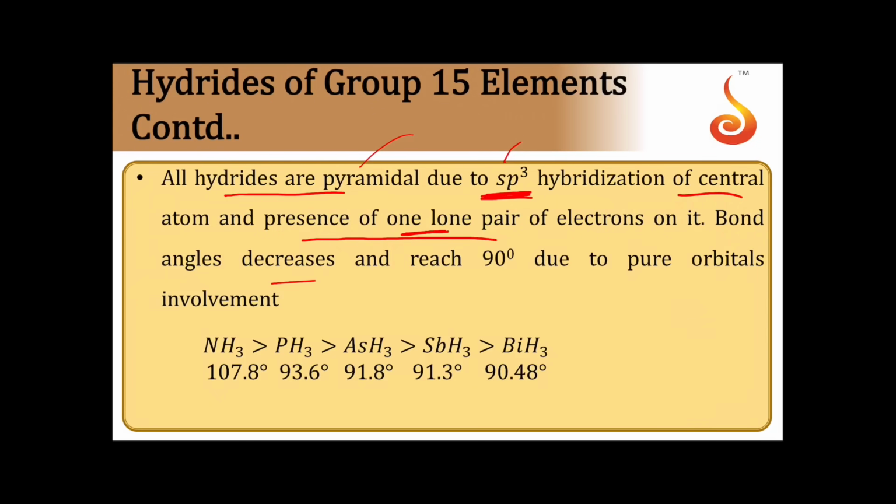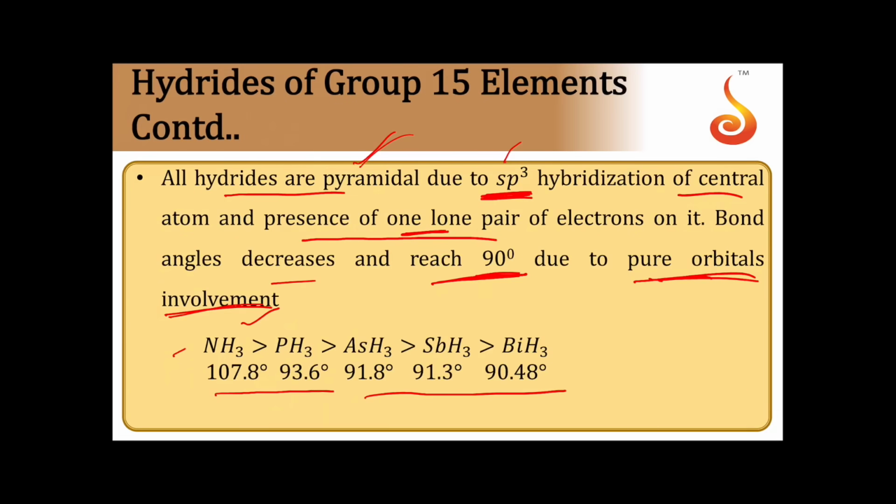The bond angles decrease and reach 90 degrees because pure orbitals start involving in bonding down the group. So actually they are undergoing sp3 hybridization. The molecules are pyramidal, they have one lone pair. But down the group bond angles are decreasing. They are reaching 90 degrees because down the group the pure orbitals are involved in bond formation. So we can see the angles slowly getting reduced. Ammonia has 107 degrees. You need to remember the bond angle in ammonia. The bond angles are getting reduced because down the group we see pure p orbitals involved in bond formation.